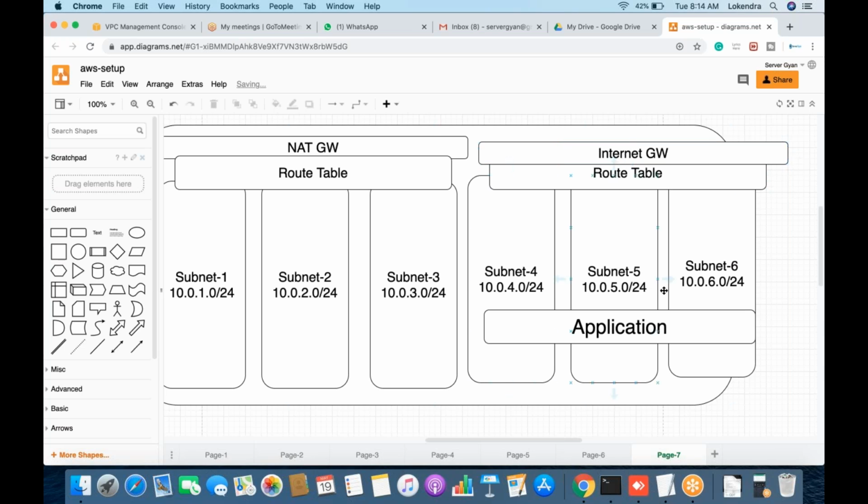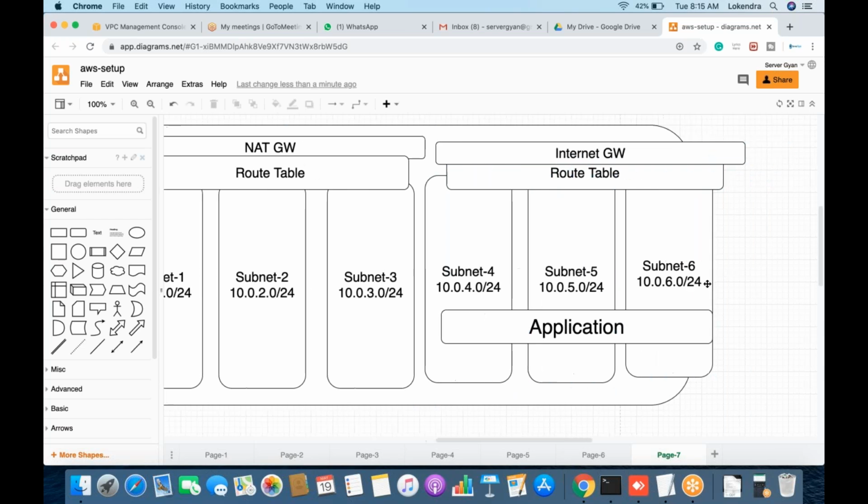Let us count that under this particular route table there are only three subnets: 4.0, 5.0, and 6.0. These three subnets are going to be public subnets, because internet gateway is associated with this route table, and these three subnets are explicitly associated with it.